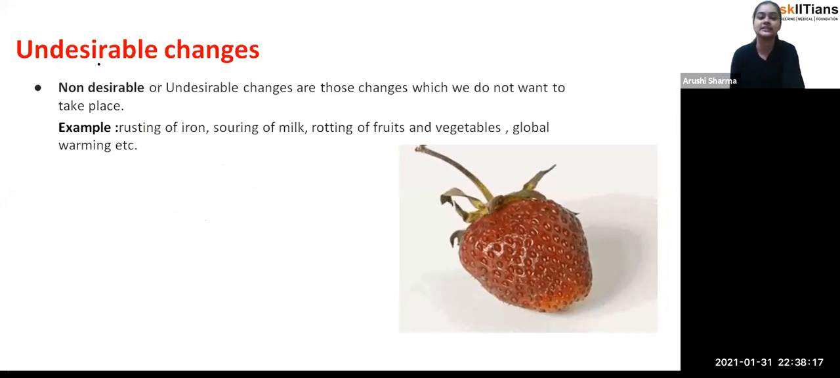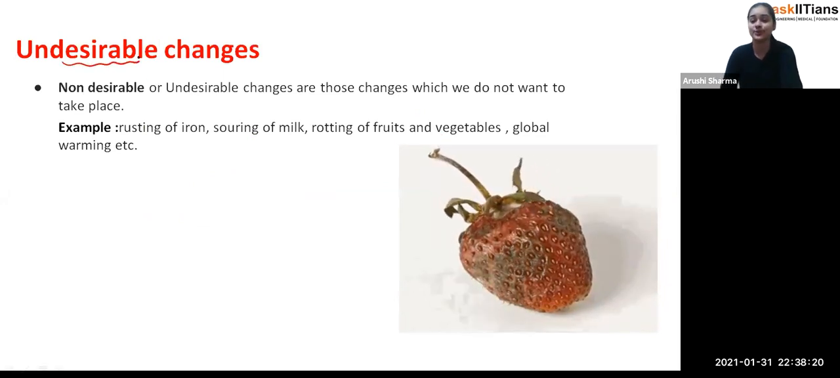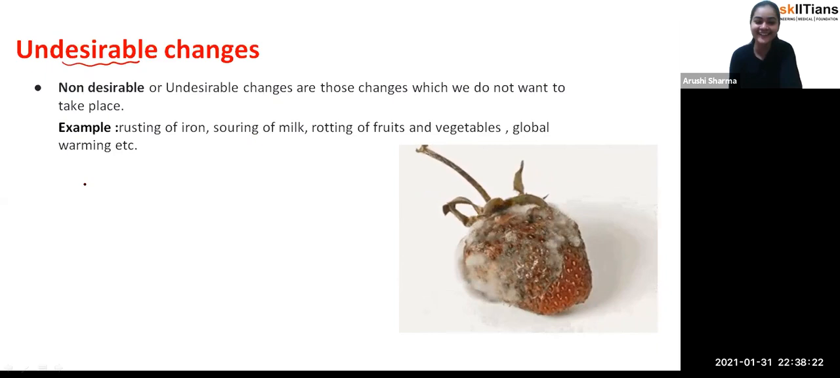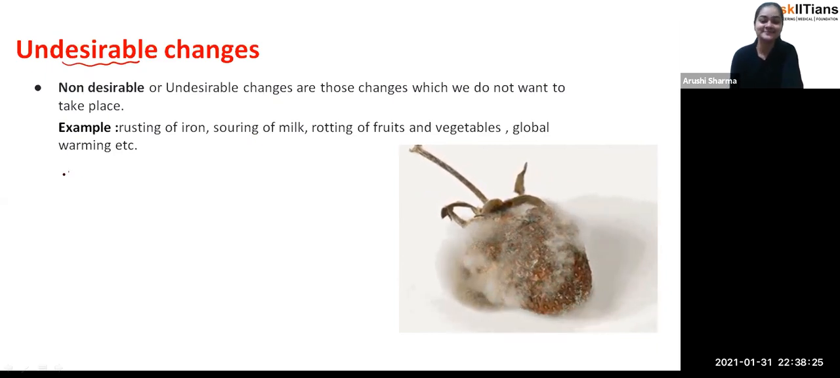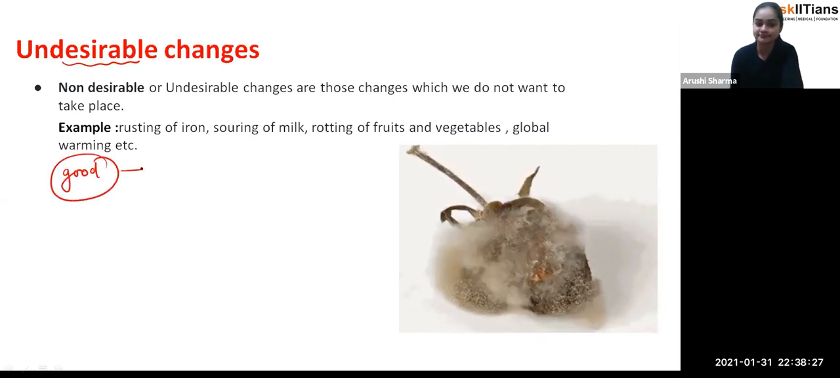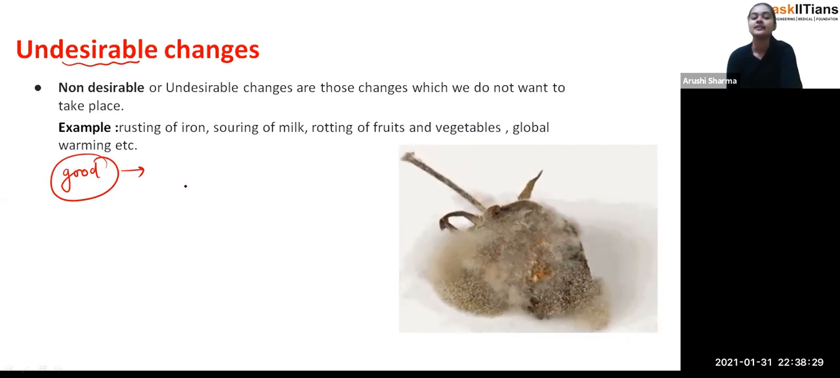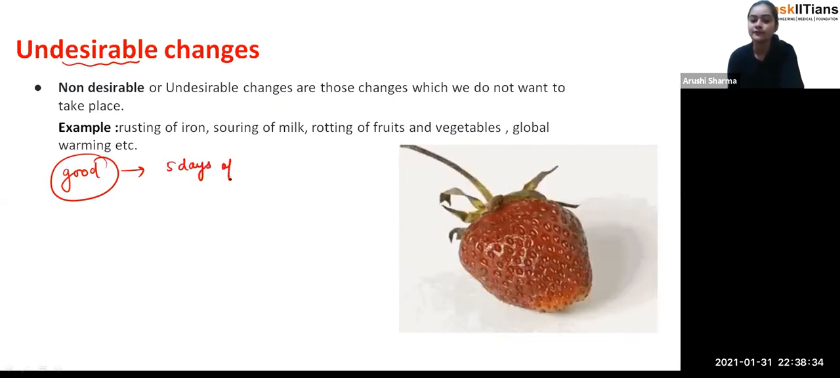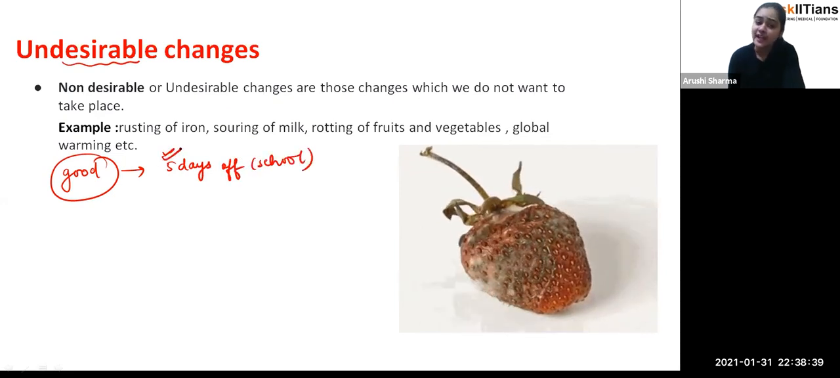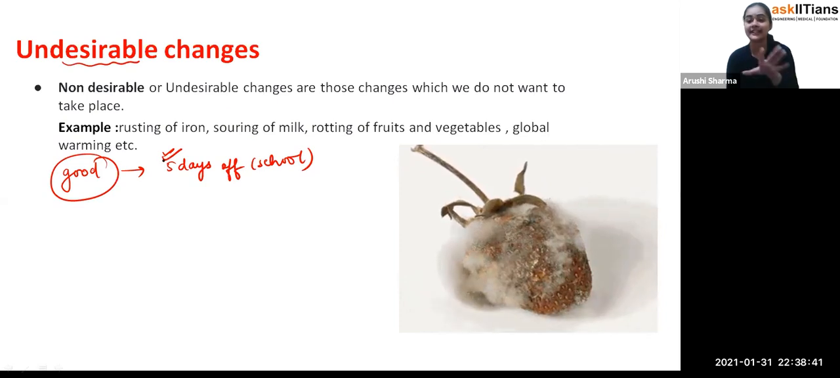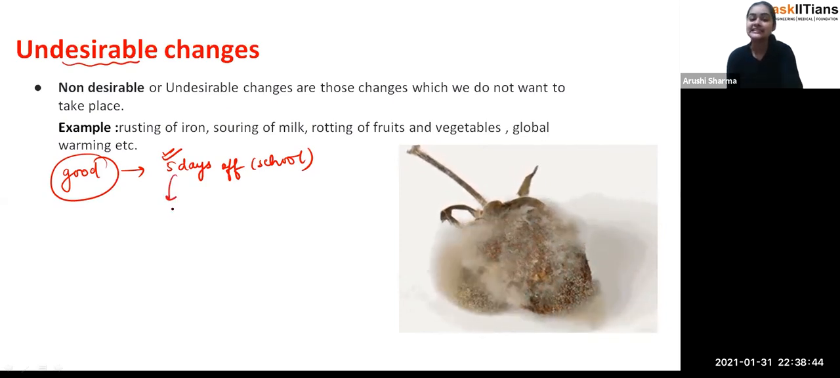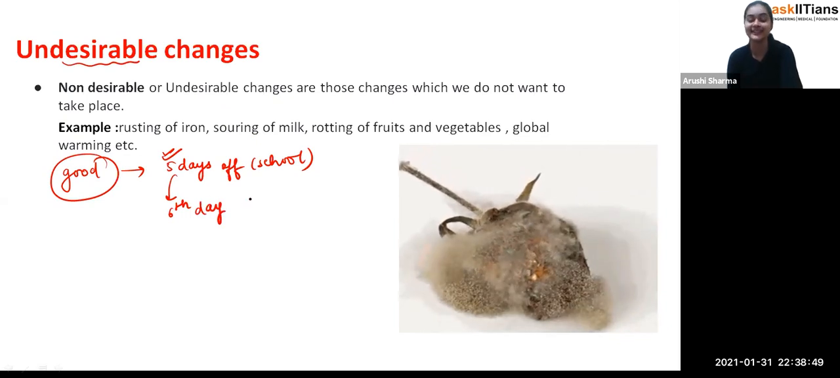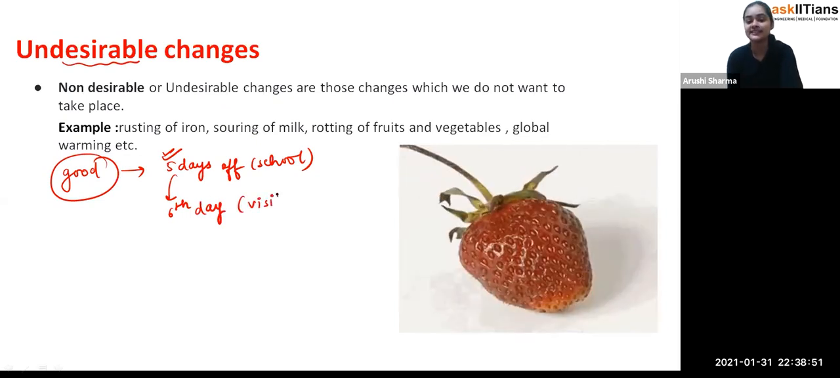Now, undesirable changes are the changes which we don't want. For example, I've got a good example: due to a festival you are getting 5 days off from your school. Now, when these 5 days have passed and everything is done, on the sixth day you have to visit your school.